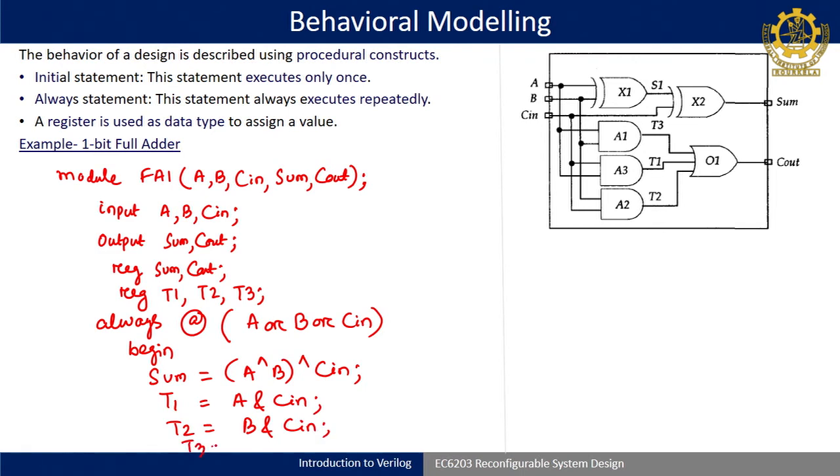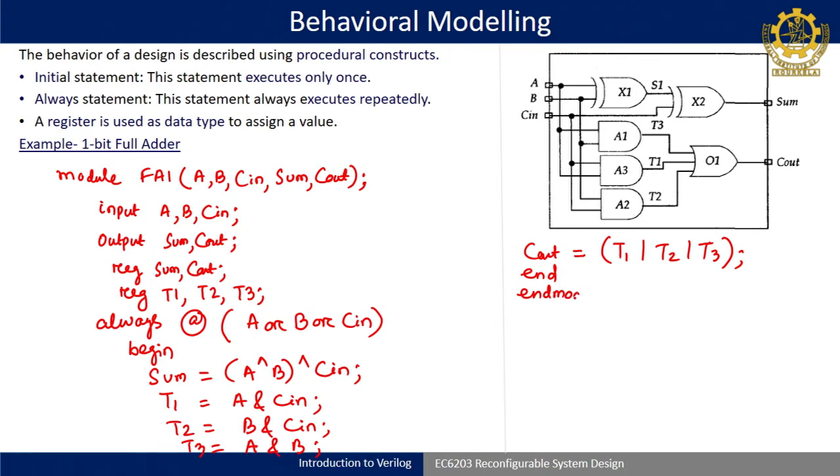Similarly, T3 is a combination of A and B. Now, to find C out, I write C out is equal to T1 or T2 or T3 bracket end semicolon, then end, then end module.